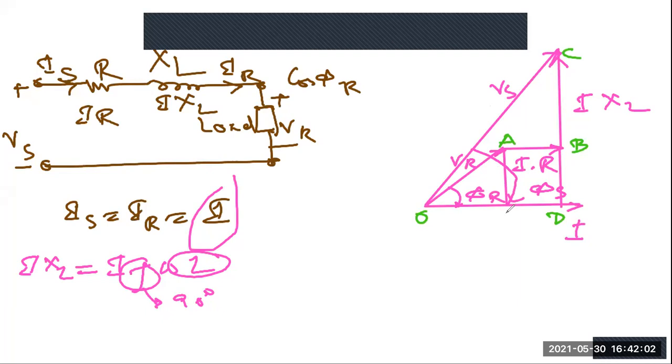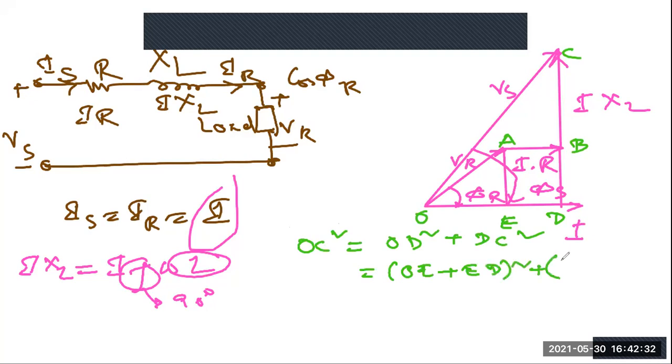Let us say A, B, C, D, E. The names of these points may be different in my slide, but anyway, it will be the same. So for this right angle triangle, we can write OC square equal to OD square plus DC square. Now what is OD? OD equals OE plus ED.